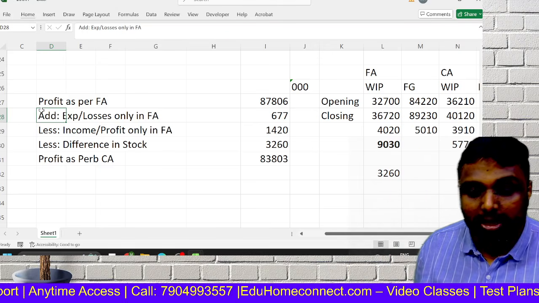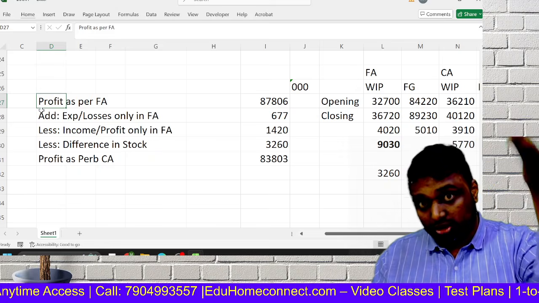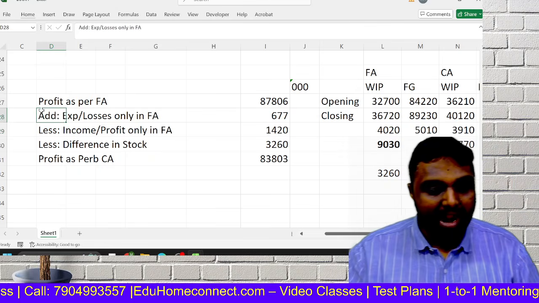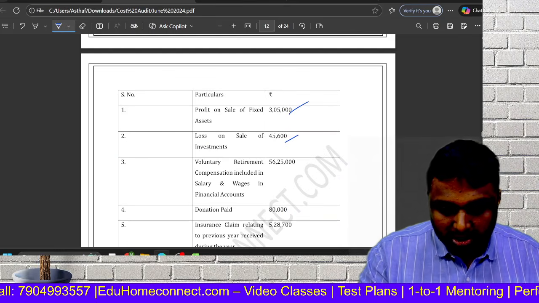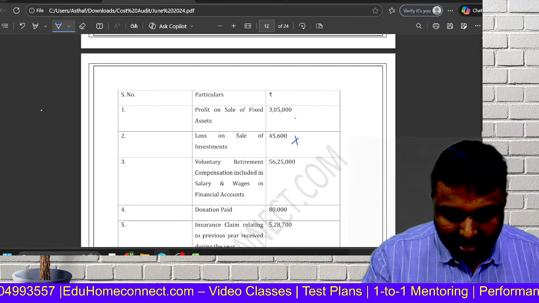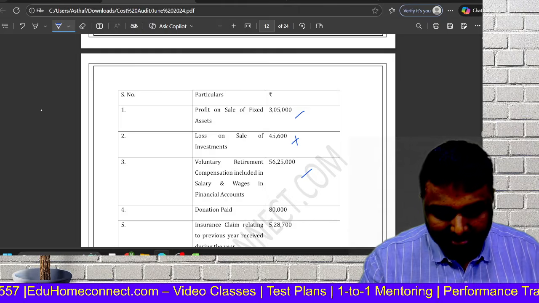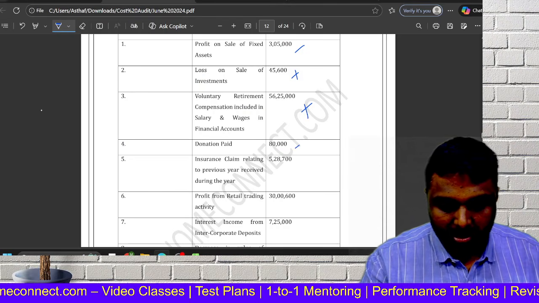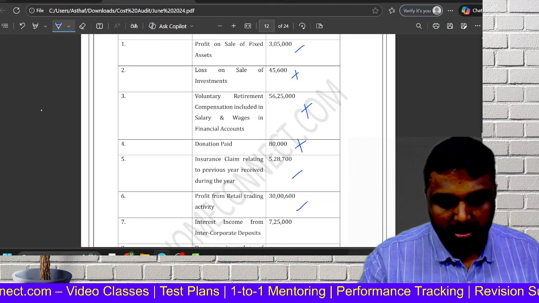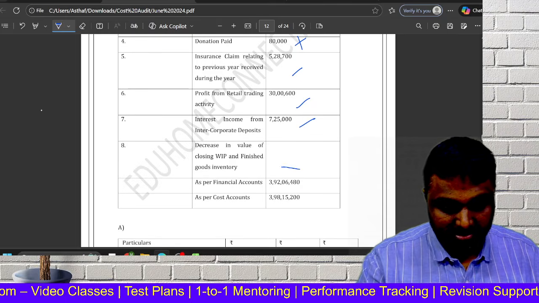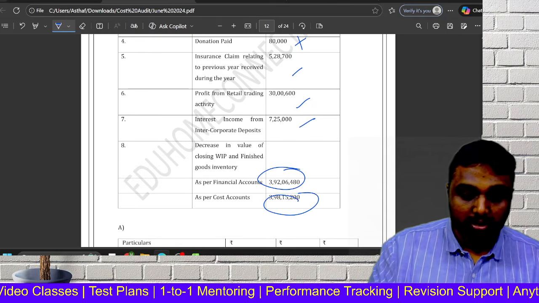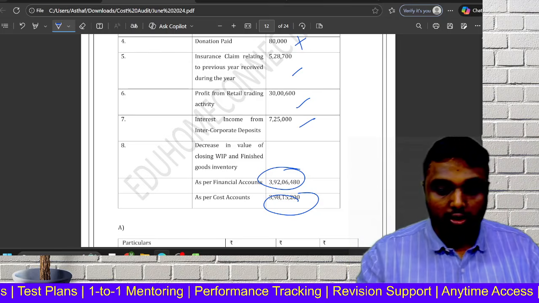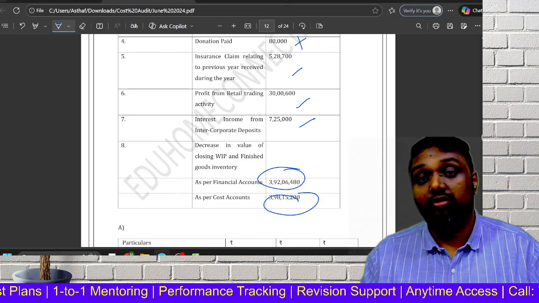So, my dear friends, let me tell you, if you are starting with profit as per cost accounts, it will come ulta. Less it will be, and this will be what, add. So, add expenses or losses. So this has to be added. This has to be less. That is, expenses you have to add. So this has to be added, add, less, less, less. This is decrease. Where do you have more decrease, financial more decrease? No, no, costing more decrease. So cost profit will be less, so you have to less.